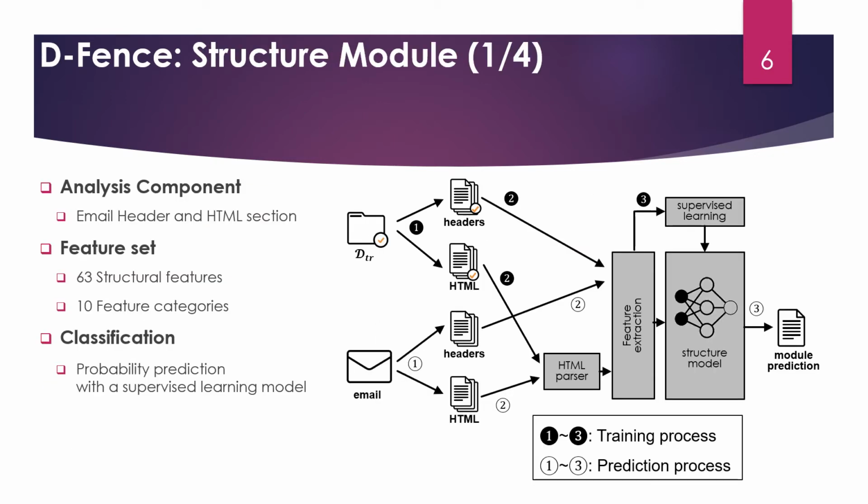The structure module analyzes the email headers and HTML sections with tens of features. Some of the features came from previous work, and we added novel features inspired by our observation of recent phishing emails. The features are modeled by supervised learning algorithms like random forest, SVM, and XGBoost.